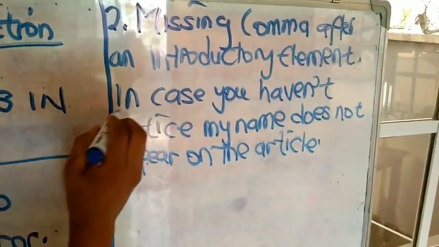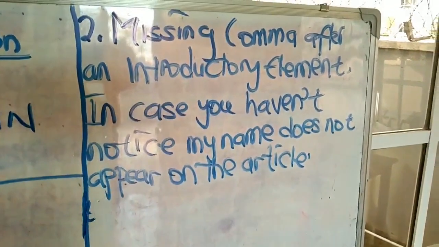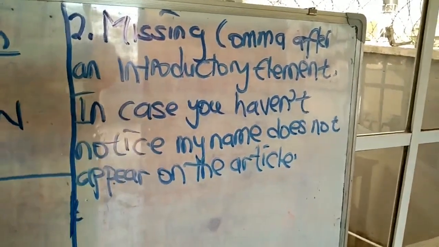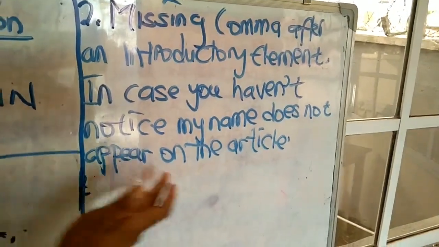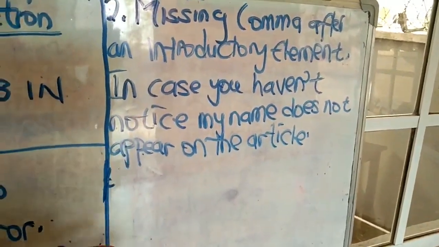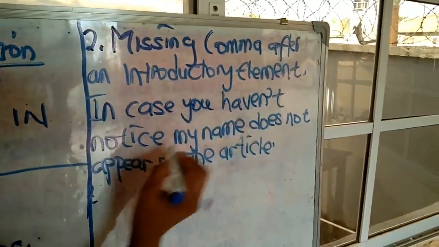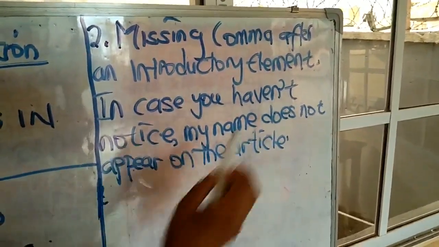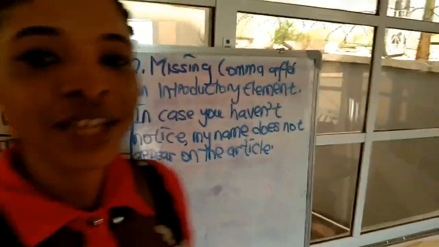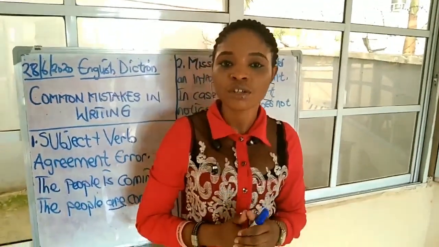It is very wrong for you to write this sentence like this, missing comma after an introductory element: In case you haven't noticed my name doesn't appear on the article. Now here, we're not giving the reader a slight pause. So we're supposed to use a comma here. In case you haven't noticed, comma, my name doesn't appear on the article. That would be perfect.